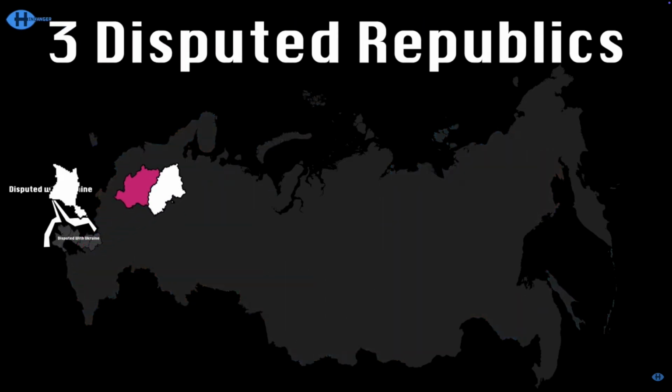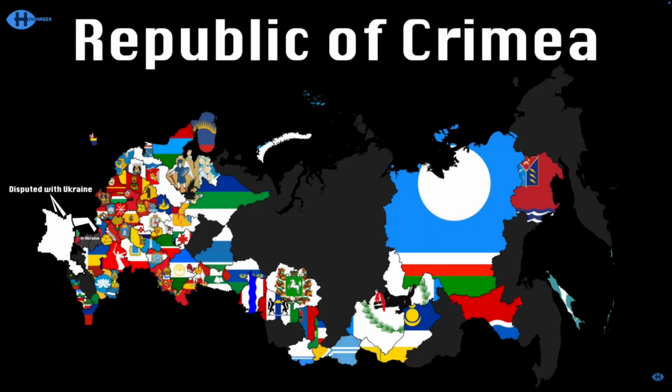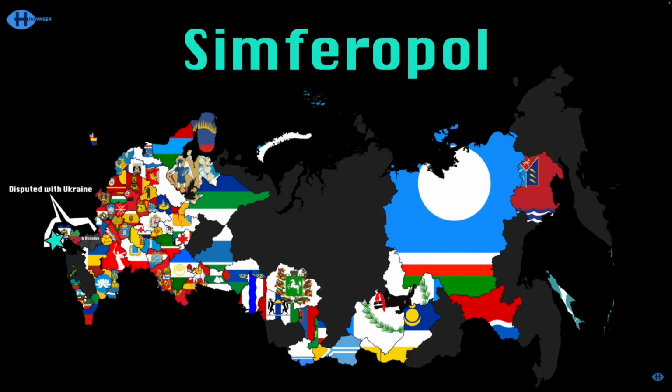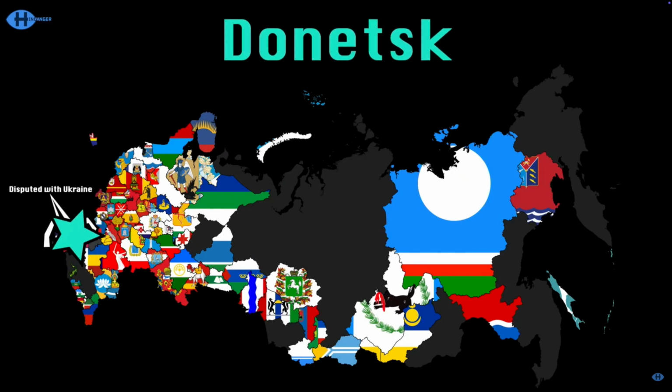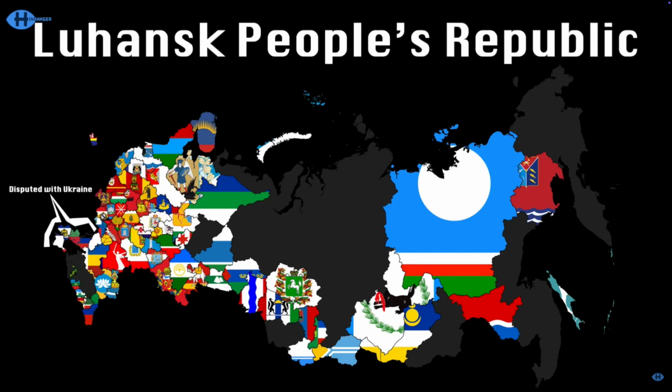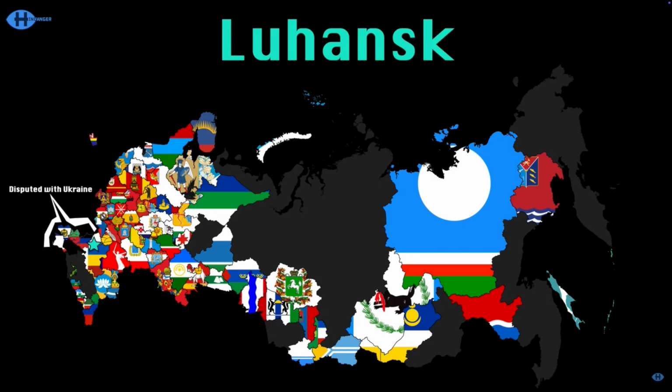Russia still claims it has 3 more republics, but most of the world does not recognize them. The Republic of Crimea has a capital named Simferopol. The Donetsk People's Republic has Donetsk if you're unsure. The Luhansk People's Republic has Luhansk, that's the name. All 3 of these republics were annexed from Ukraine.